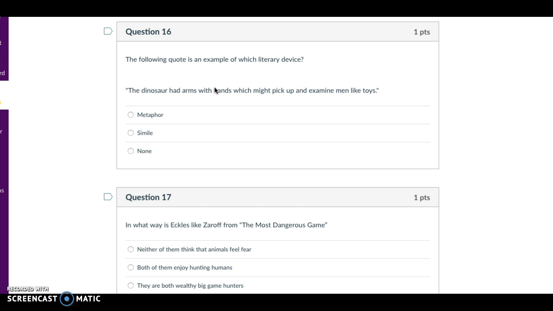Question 16. The following quote is an example of which literary device? "The dinosaur had arms with hands which might pick up and examine men like toys." Metaphor, simile, or none.